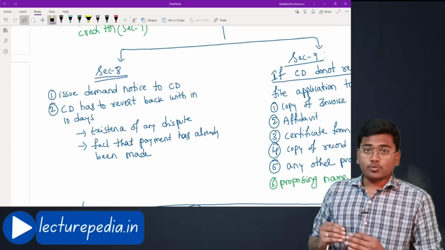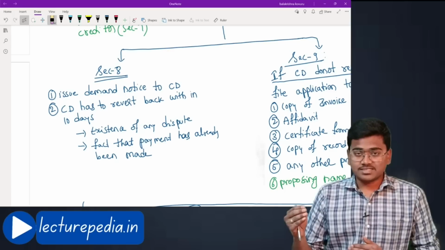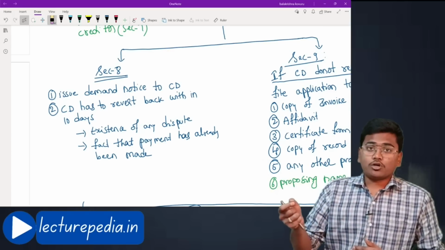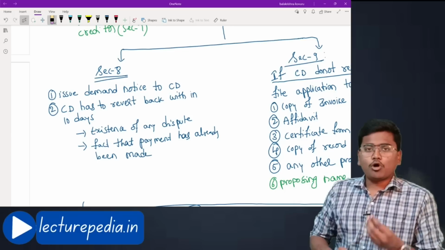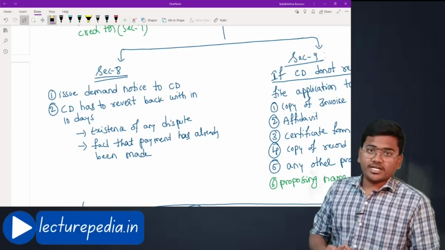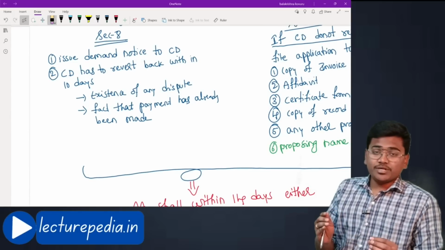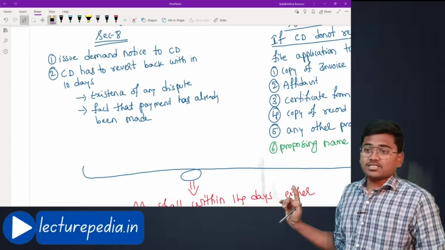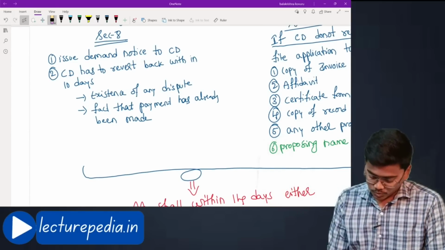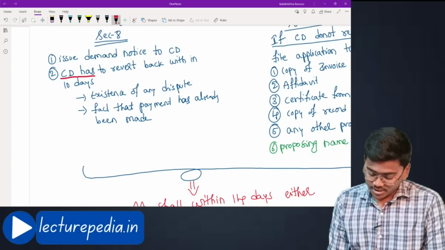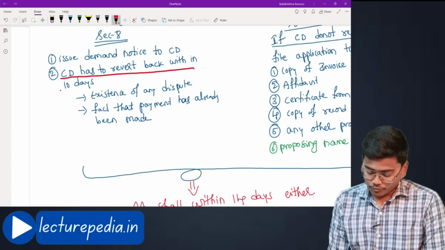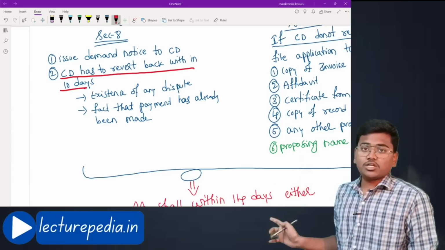debtor. Now, once such a demand notice is sent, the corporate debtor has to give a response to such demand notice. What type of response can the corporate debtor give? The time limit for responding is 10 days. That is, the corporate debtor has to revert back within 10 days with either of the responses.